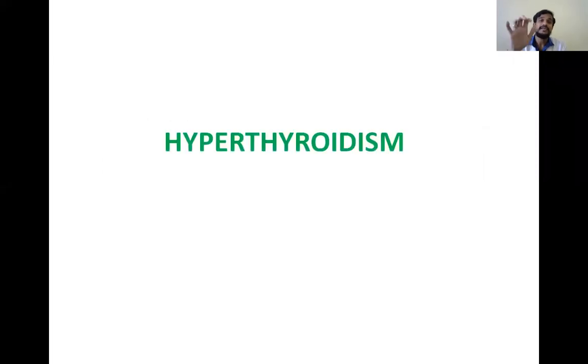The disease is hyperthyroidism. We know the T3, T4 production is increased. Due to this, the metabolic rate is increased, and there will be sweating, tachycardia, tremors, heat intolerance. All these the patient will be getting. And this is more common in middle-aged females. So that's why our provisional diagnosis is hyperthyroidism.